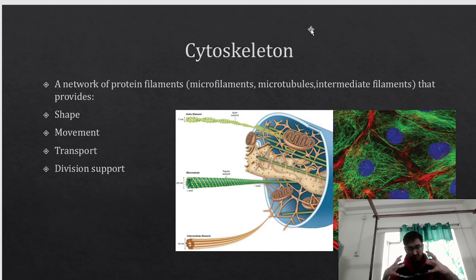It will give the cell a proper shape, mechanical support, and help the cell to move. Whatever is present inside the cell will be able to move because of the cytoskeleton. It also helps in division.